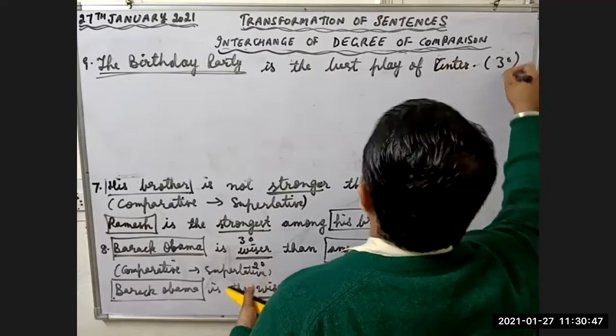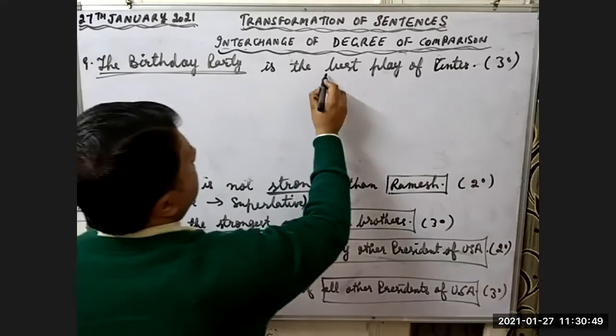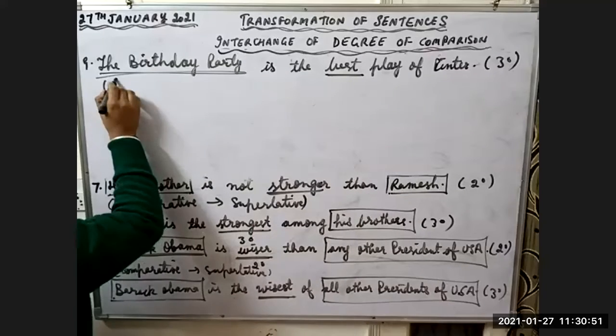So this is third degree, the best. Superlative degree.